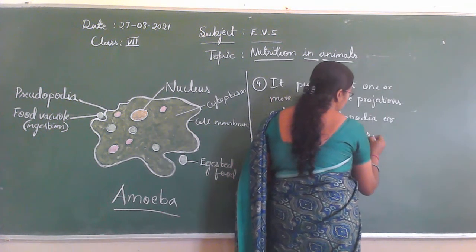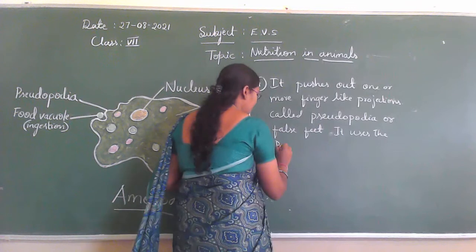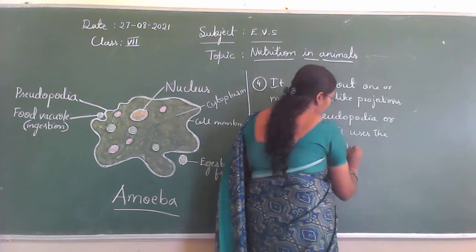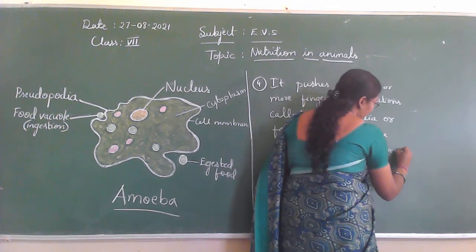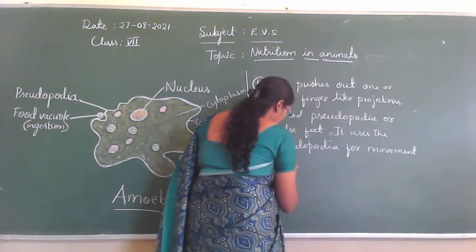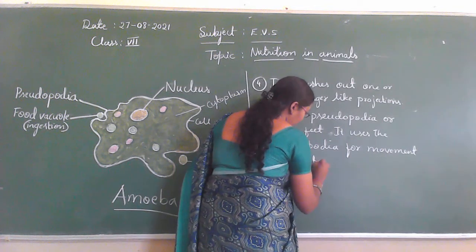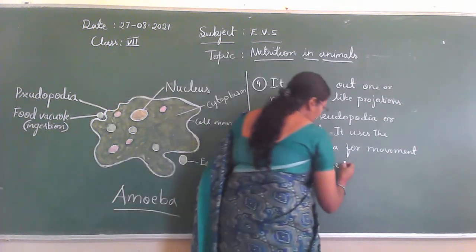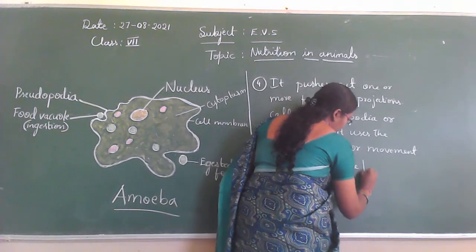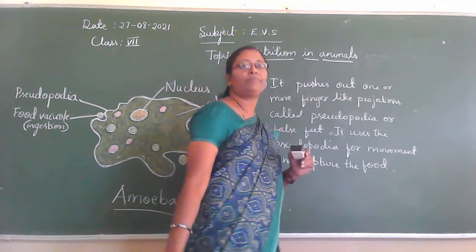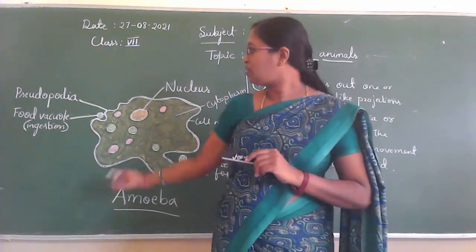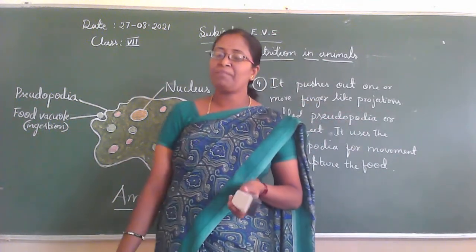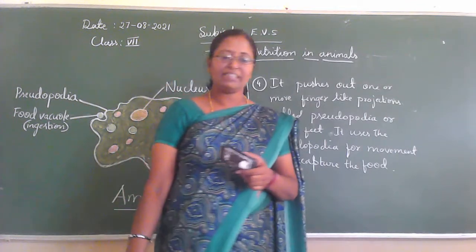It uses the pseudopodia for movement and to capture the food. Capture means to catch the food. So what is the food of amoeba?